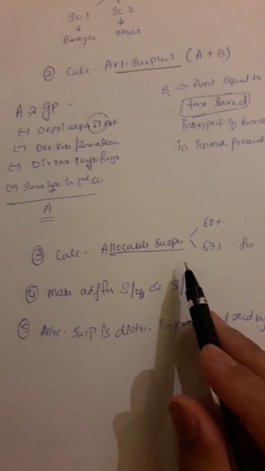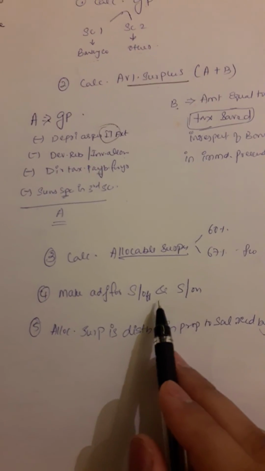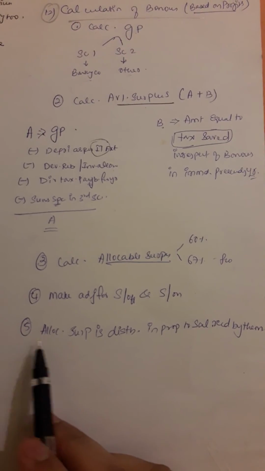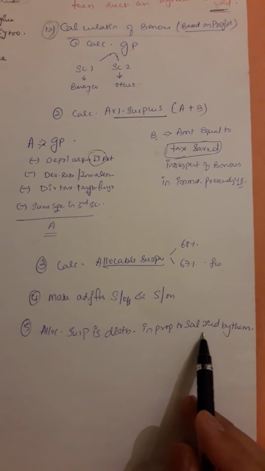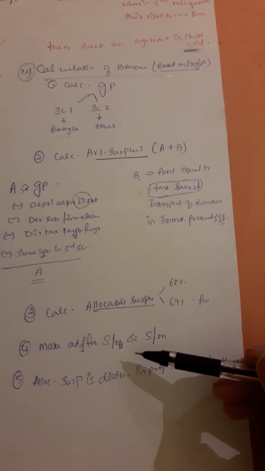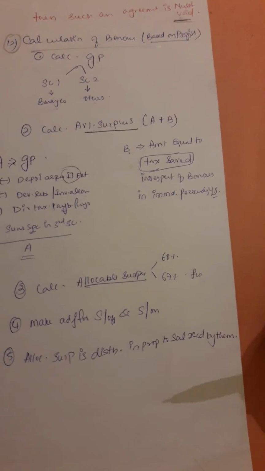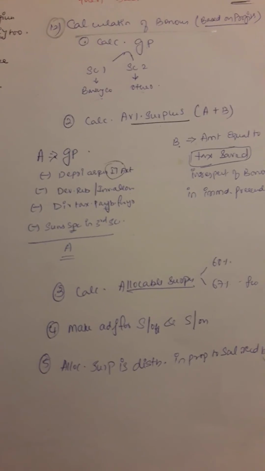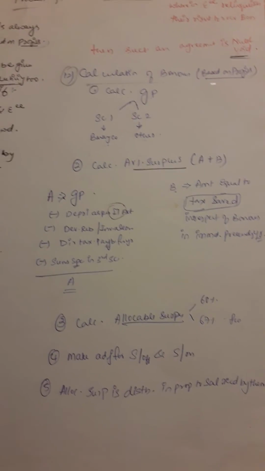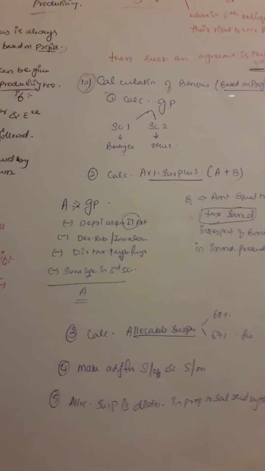Then you find allocable surplus, then make set off and set on. We will study what is set off and set on, and later the allocable surplus is distributed in the proportion of the salaries, obviously. First find GP, available surplus, allocable surplus, then set off and set on if it is there, then this is done. Now with this we have almost completed 75 to 80% of the Bonus Act.